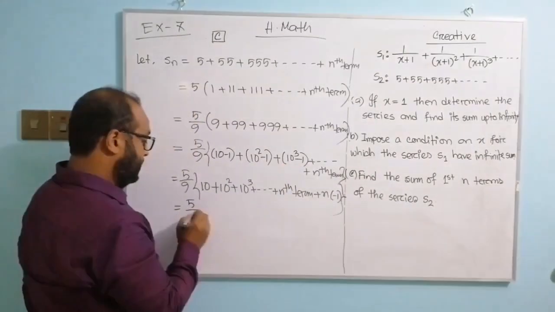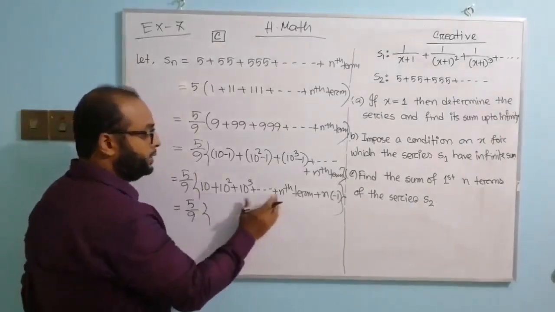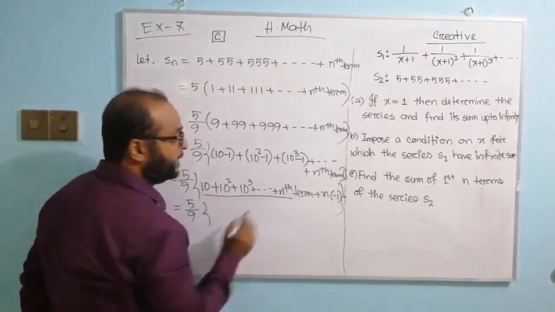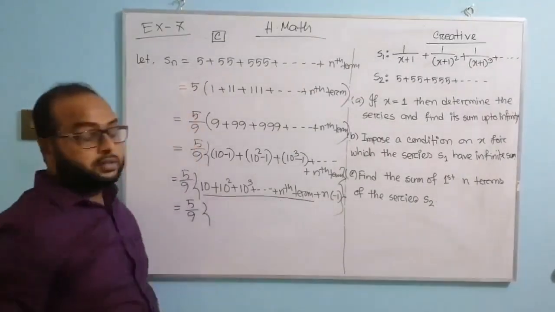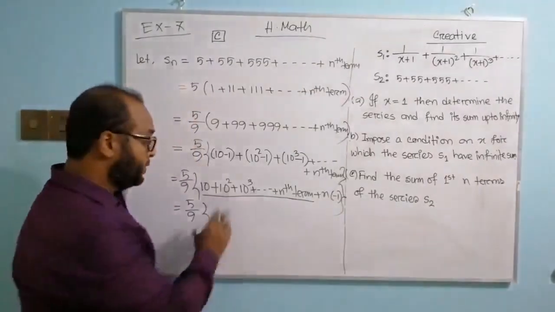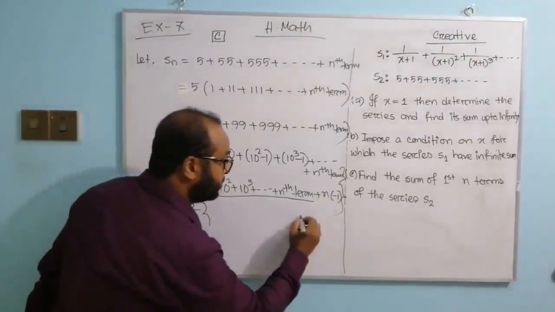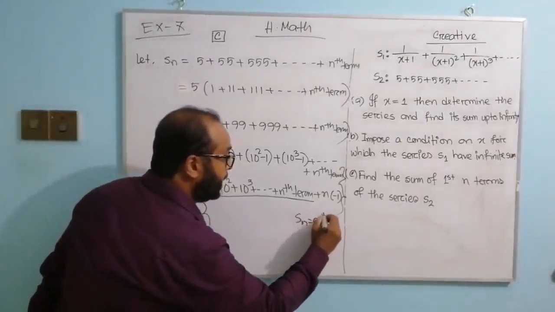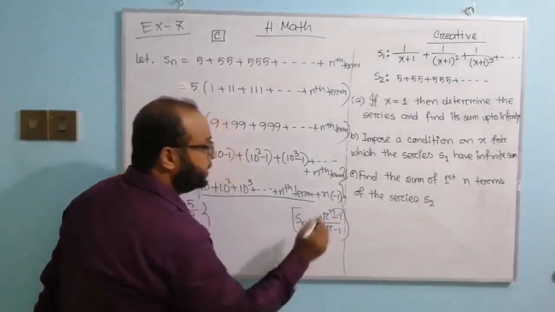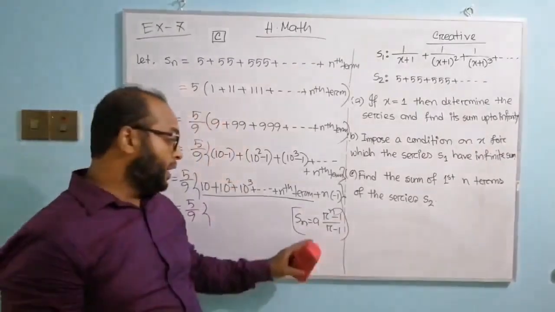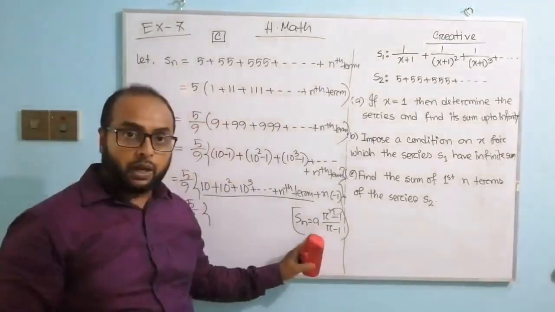Okay, here you see that I underline this is a geometric series where we use the formula S n equal to a (r power n minus 1) divided by r minus 1. In solving MCQ we use this formula.